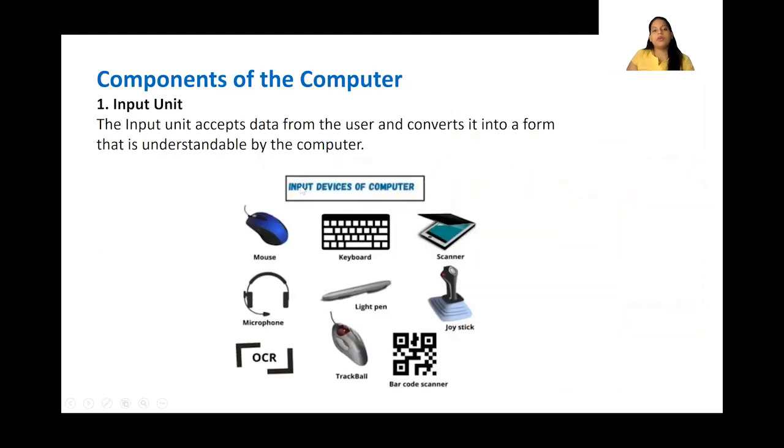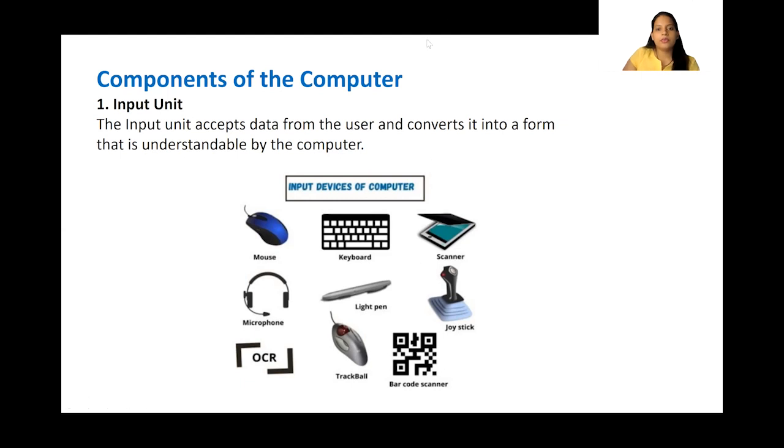So next we will move on to the components of the computer. The first thing we saw were the related terms. Now we will see the actual components of the computer. So in this session we are going to see the input unit, the memory, and then the motherboard. Okay.